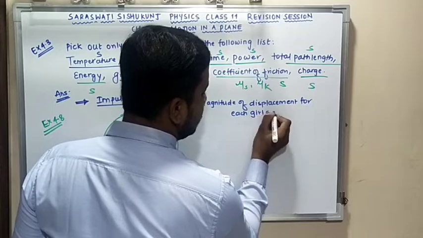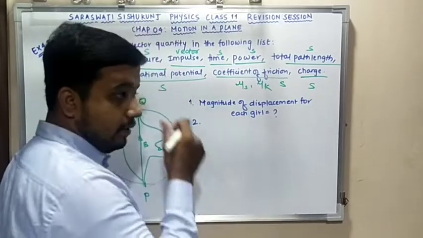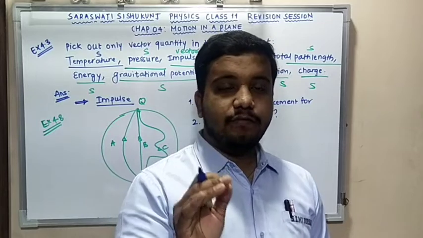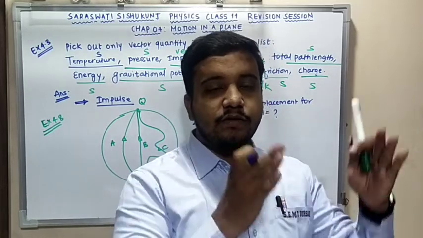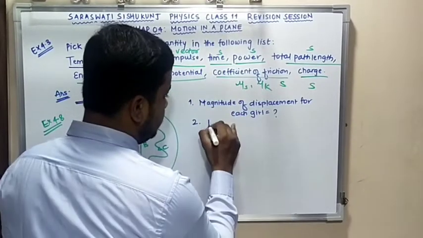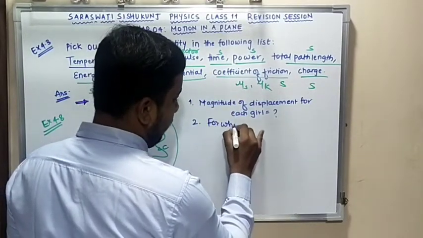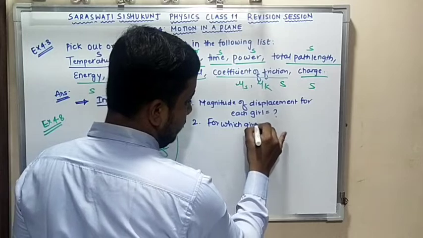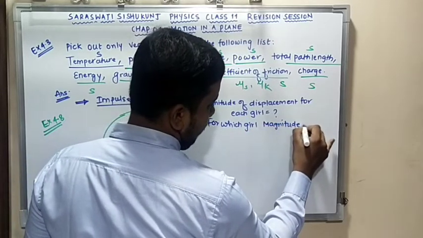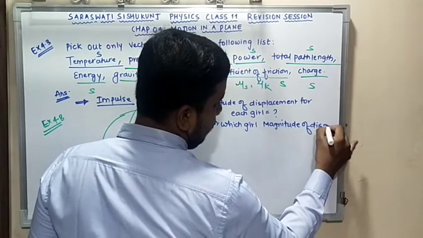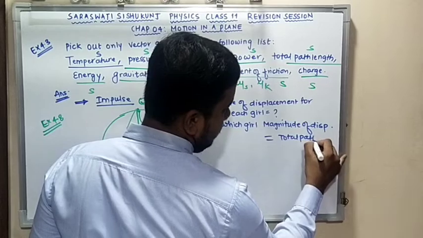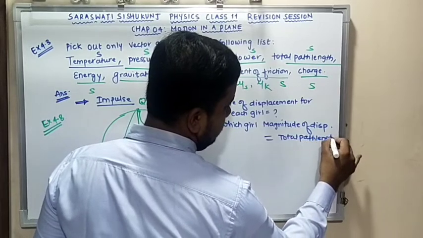And the second question is to determine for which girl the magnitude of displacement is equal to the total path length. These are the two questions they have asked.